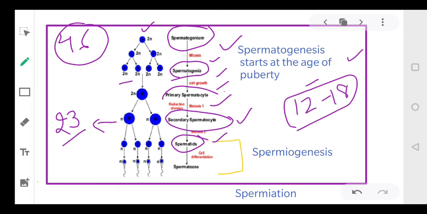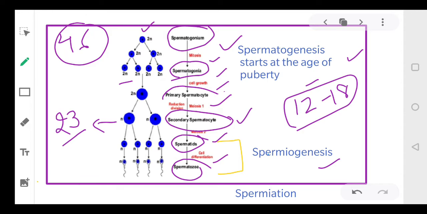Now these spermatids will undergo cell differentiation and form the spermatozoa. This process of transforming spermatids into spermatozoa is called spermiogenesis. What do we call it? Spermiogenesis. What is spermiogenesis? The transformation of spermatids into spermatozoa.